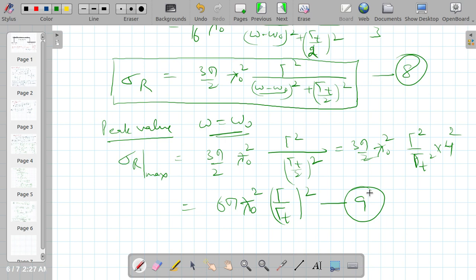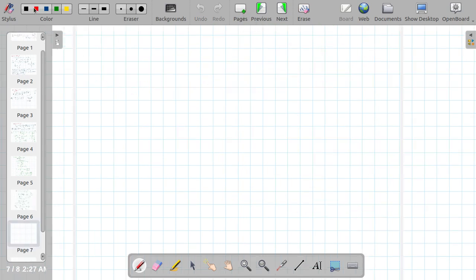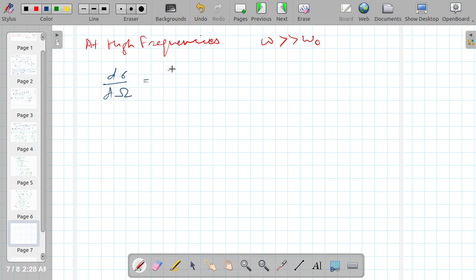Now the third case, when we talk about high frequencies. What will happen at high frequencies? The third case is at high frequencies, where omega is very much greater than omega naught. So let us discuss this case. This is equal to e square over mc square whole square. Again, we have considered the first equation.